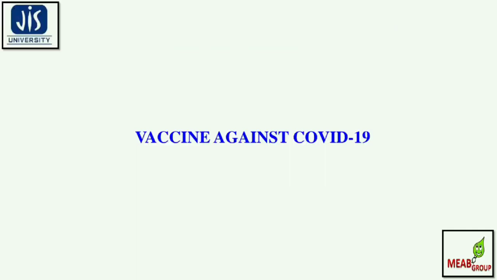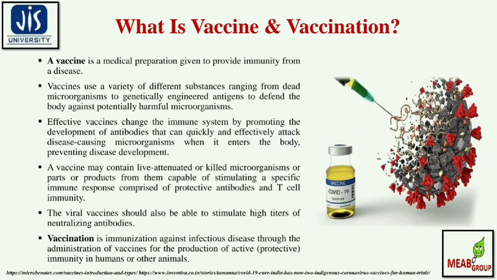The first segment of this presentation will deal with the vaccine against COVID-19. So what is a vaccine, and what are the vaccination procedures? A vaccine is a medical preparation given to provide immunity for a disease. Vaccines use a variety of different substances, ranging from dead microorganisms to genetically engineered antigens or haptens, to defend the body against preferentially harmful pathogens.